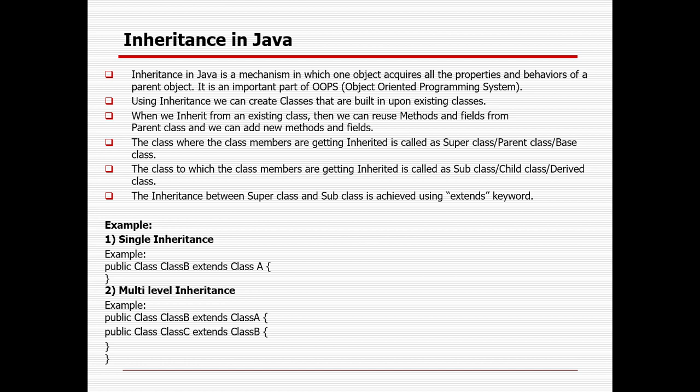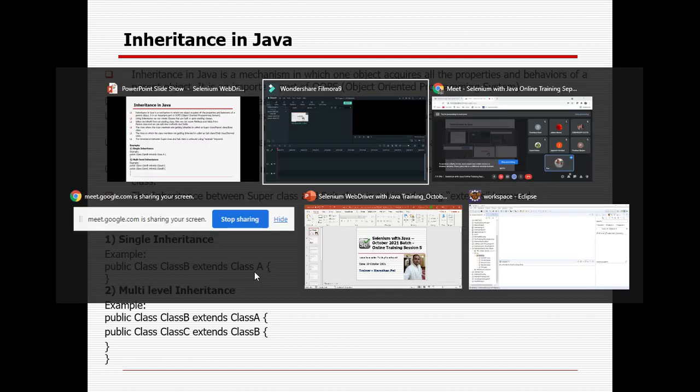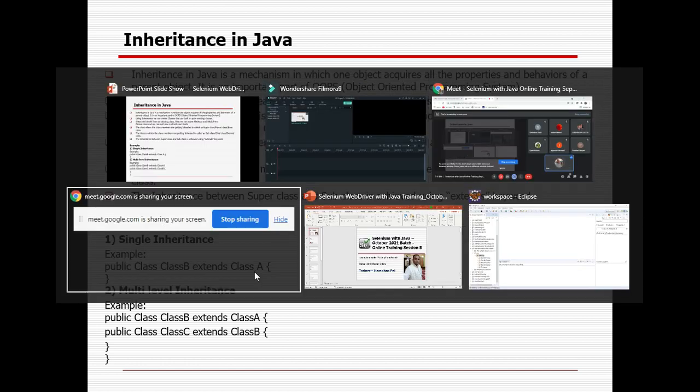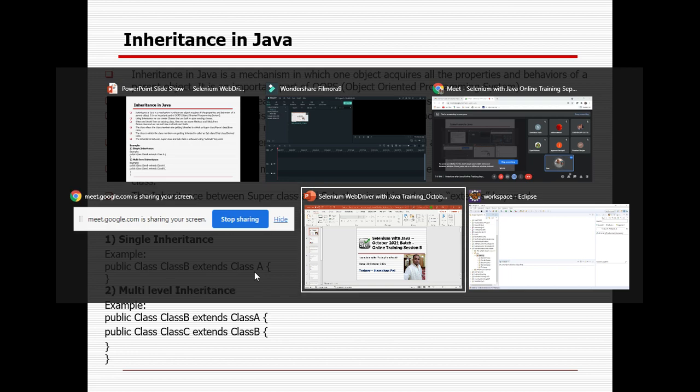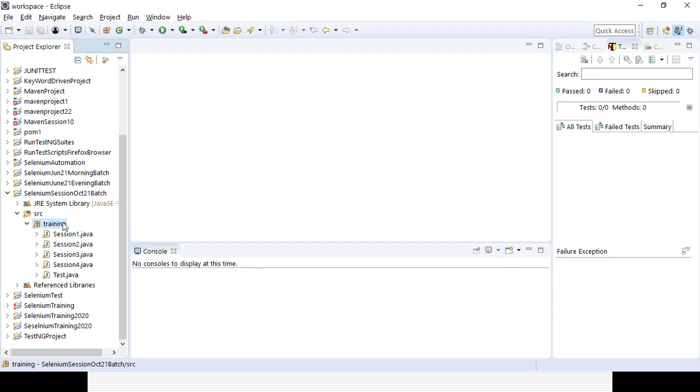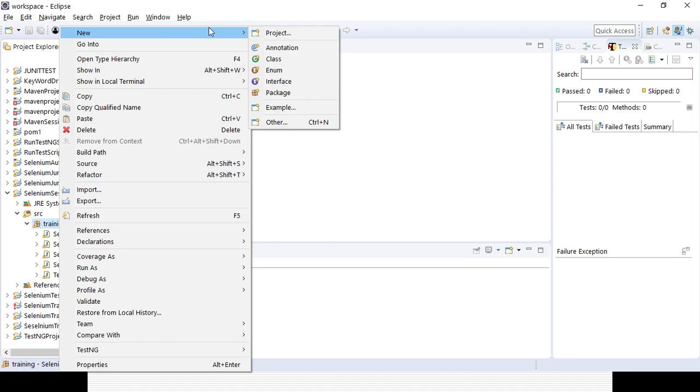Okay, so that is called inheritance. So I am trying to show you in a real-time experience how inheritance is very, very important in Java. So let's try to create a class here. In the Selenium session 12 batch, October 21 batch, you have already seen we created the src folder, and in the src folder we created a package called training. In the training package we can create multiple classes. That is the simple thing.